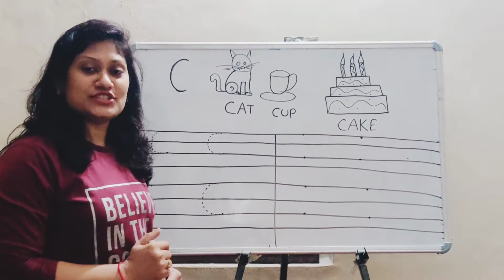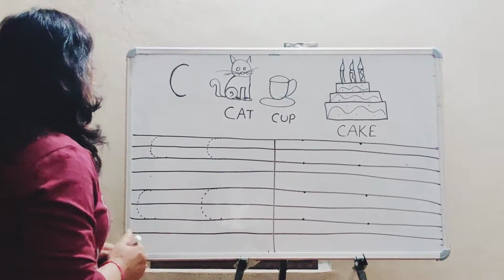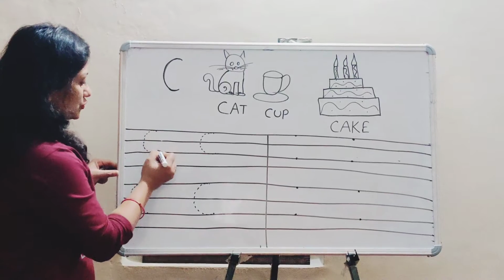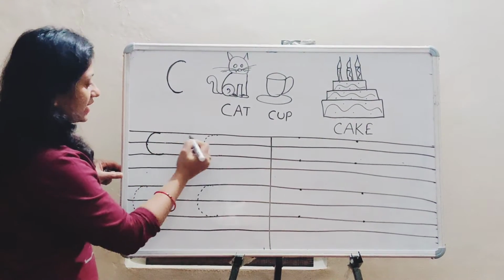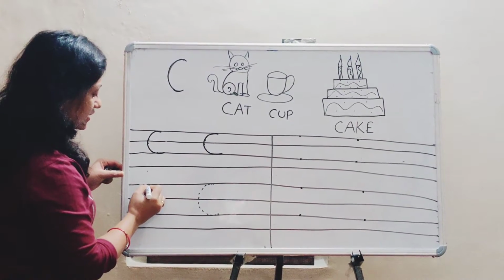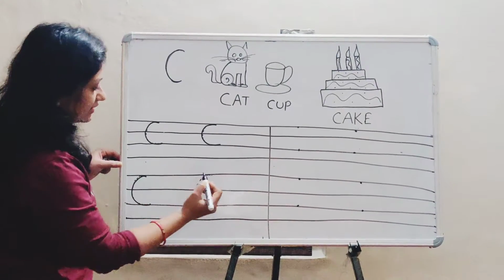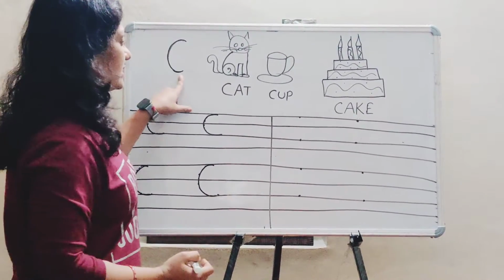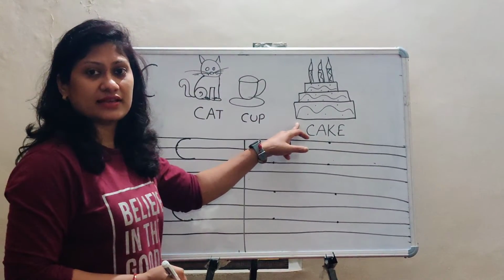Today I am going to teach you how to write letter C. Let's start. So this is dot method and you trace up to down. So this is like this. Curve line letter C. You trace up to down. Curve line letter C. C is for cat. C is for cup and C is for cake.